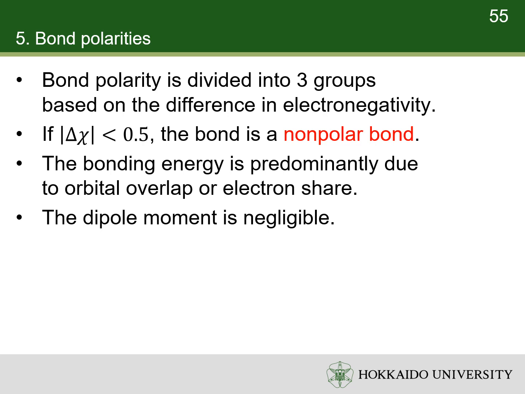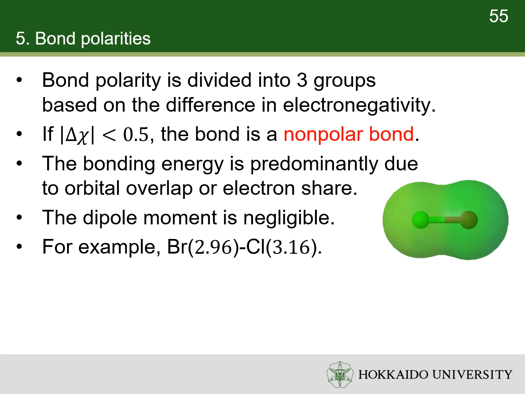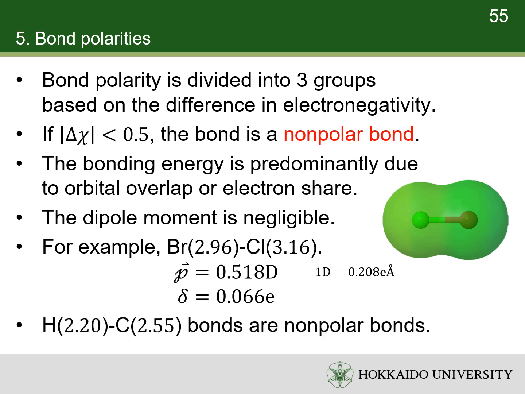Its contribution to the properties of the molecules is negligible. For example, the electronegativities of bromine and chlorine are 2.96 and 3.16, respectively. Thus, the bromine chloride bond is nonpolar because it possesses a difference of 0.2. The dipole moment of bromine chloride is very small. The separated charge is only 0.066 electron. Hydrogen-carbon bonds are also typical nonpolar bonds.